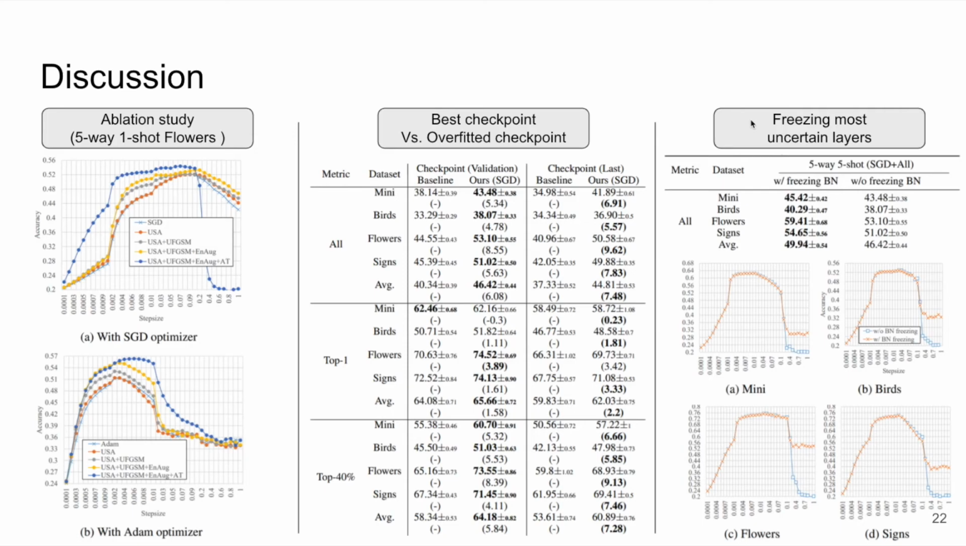So we have performed some further ablation study, and we can see that the most useful component is probably the adversarial training. We have applied our method on overfitted checkpoints and seen that it works as well. Finally, we have frozen the most uncertain layers, and those were the batch norm scaling parameters, and it helps as well.